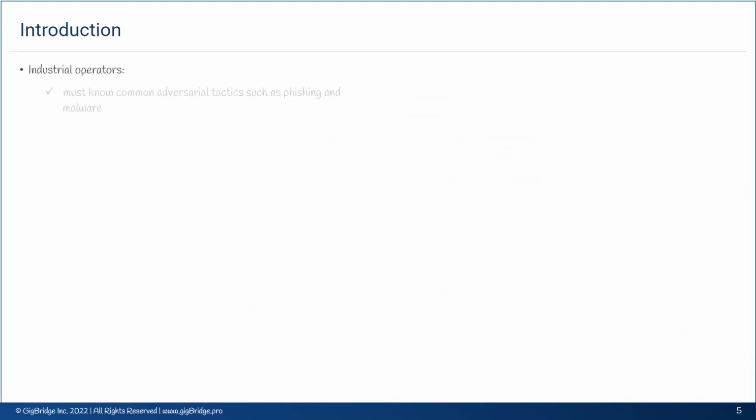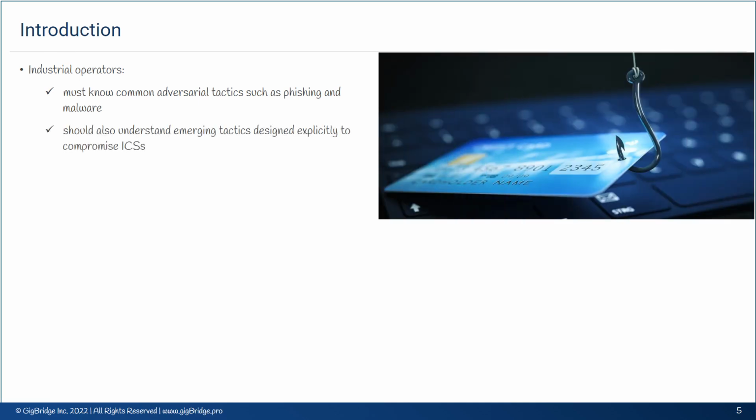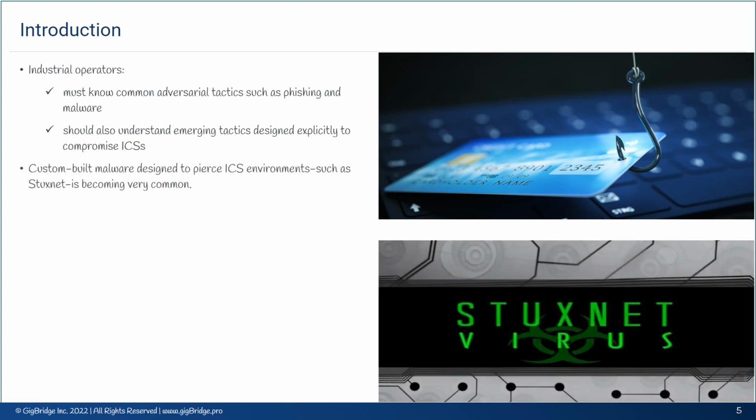Industrial operators must note common adversarial tactics such as phishing and malware, but they also should understand emerging tactics designed explicitly to compromise ICSs. Although several ICSs use proprietary devices and software, custom-built malware designed to pierce ICS environments such as Stuxnet is becoming very common.